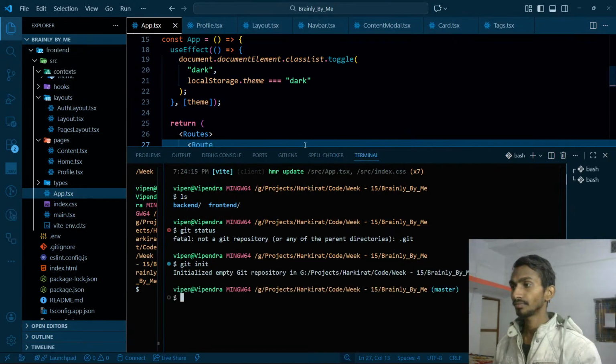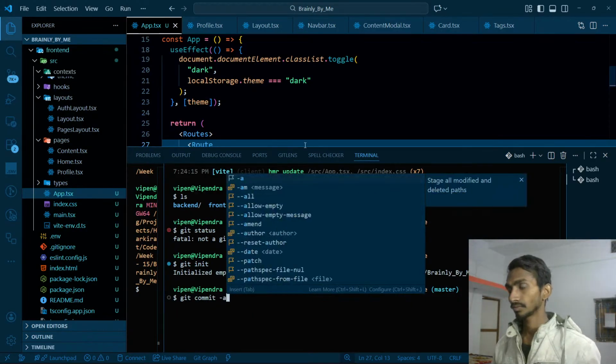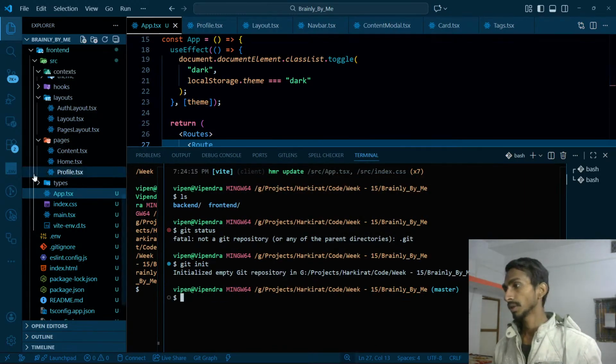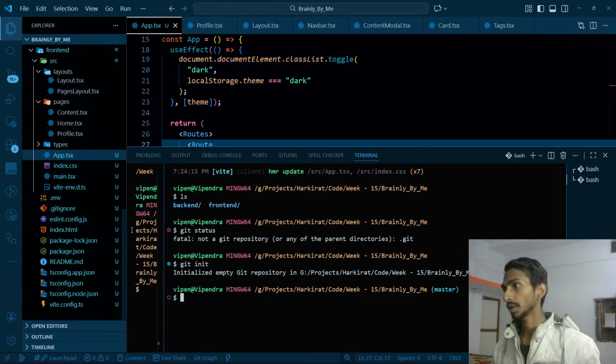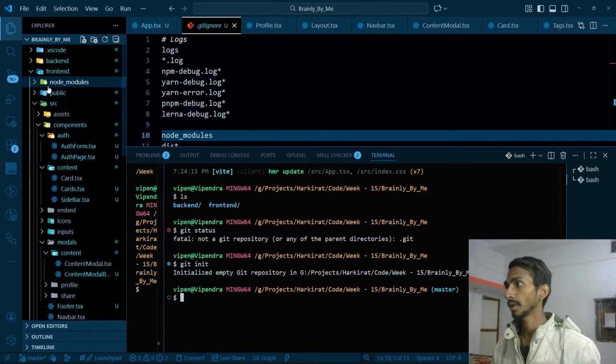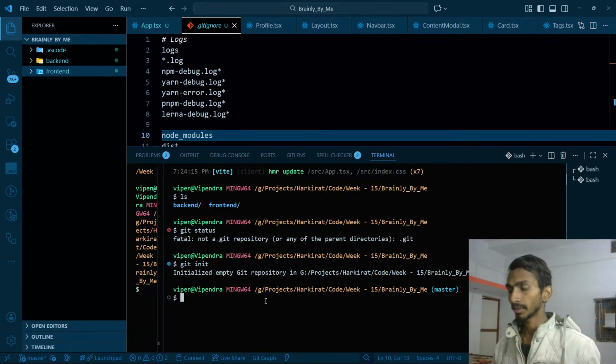So git init, git commit. Before that, do I have a .gitignore file? No, I don't have a gitignore file. That's alright, that will be fine.